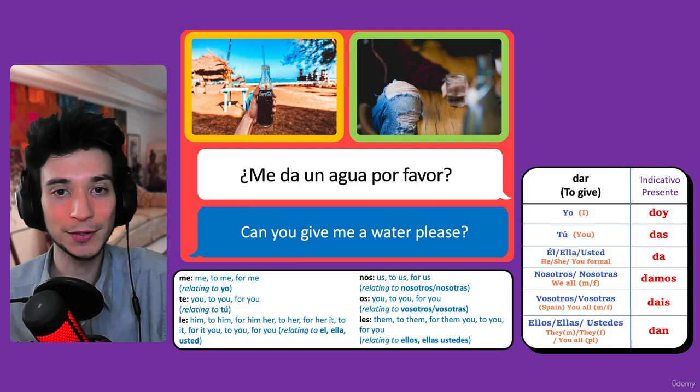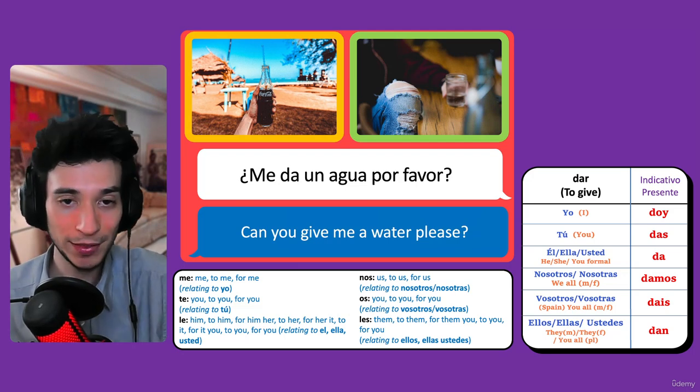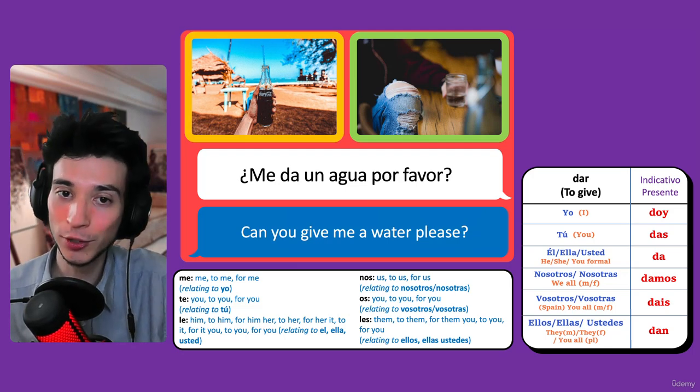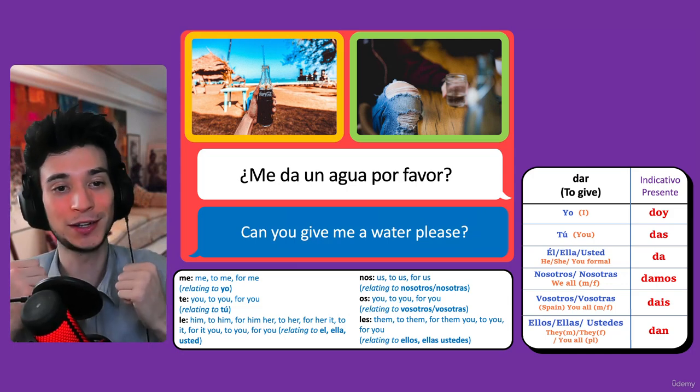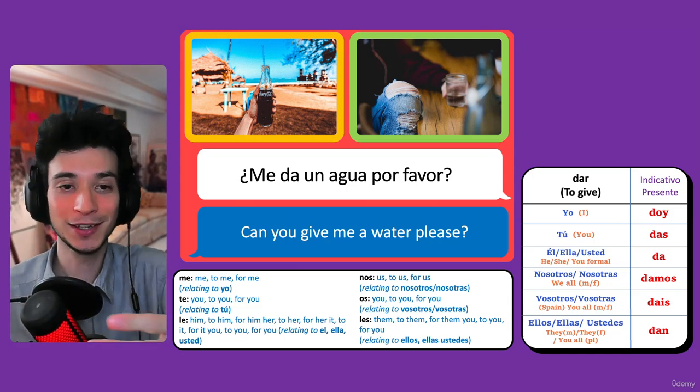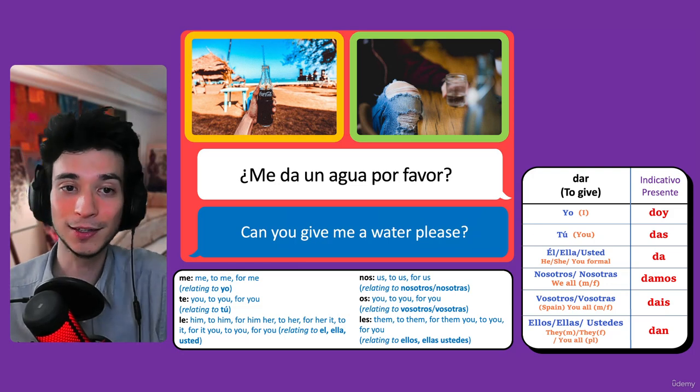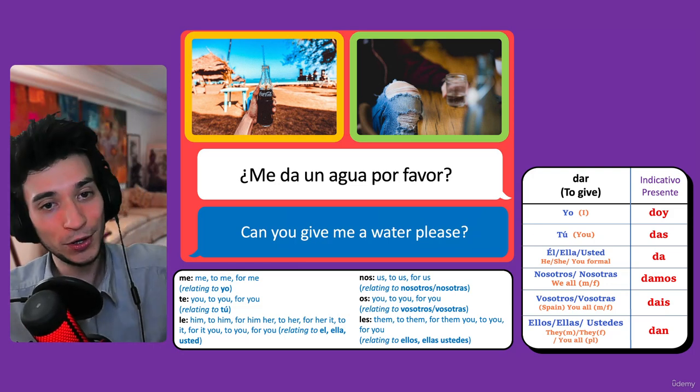So un agua tends to be used for restaurants. ¿Me da un agua, por favor? Can you give me a water, please? If you say ¿me da agua? It's more like just give me water. Can you give me water? So yeah, and this is the difference. Same thing as in English, I guess, it seems. Okay, next example.